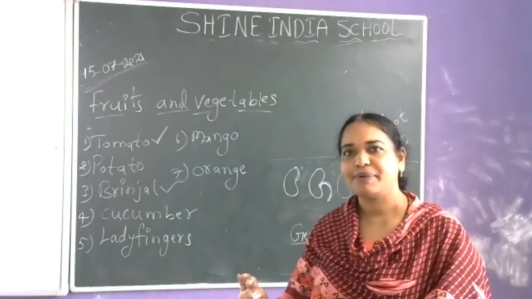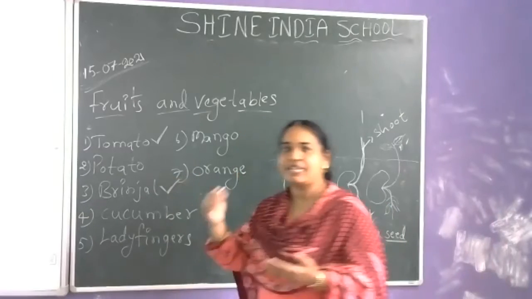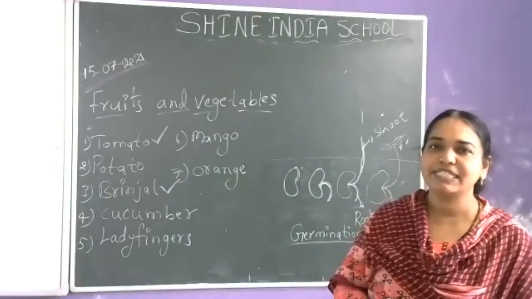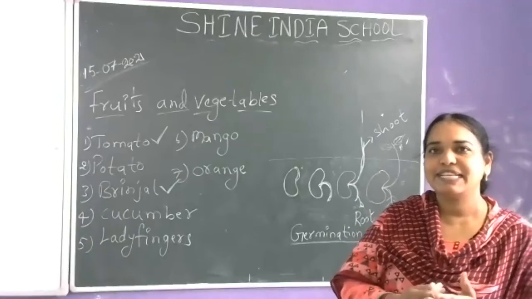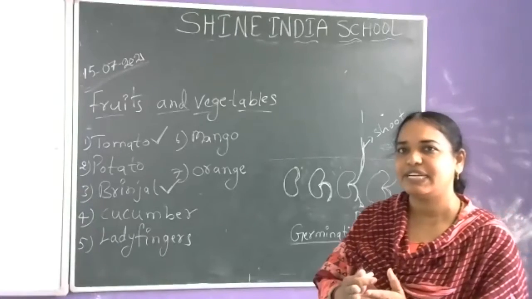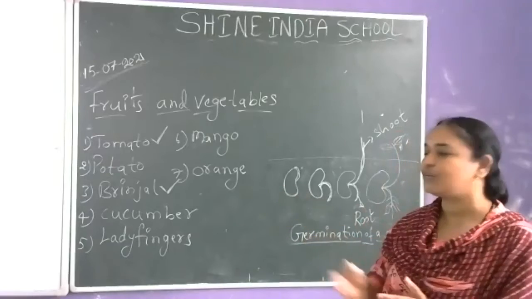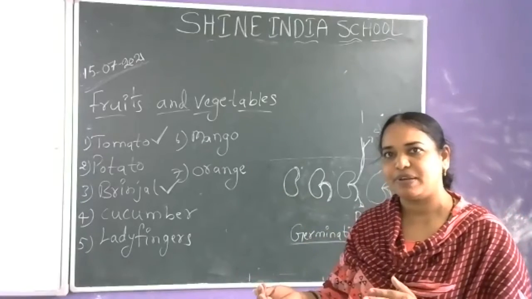Are you getting it? So here brinjal. If we cut the brinjal, we can observe a number of seeds inside. So the plant part which has seeds is called a fruit. So brinjal is also a fruit, but we are using it as a vegetable.